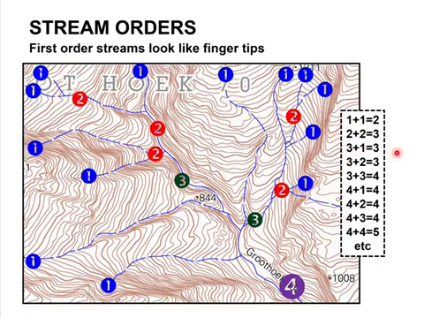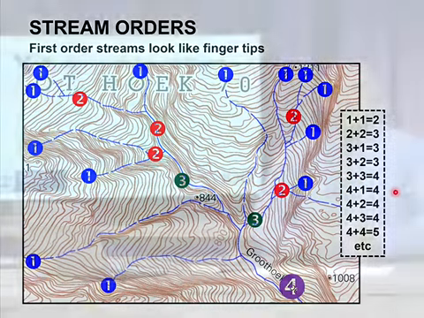Because remember what did we say? The highest one. All right? 3 plus 3 gives you a 4. And 4 plus 1 will give you a 4. Why? The highest one. Okay. So that's the idea. It's very, very easy, Matric. These are really easy marks for you if they ask a question of stream orders.